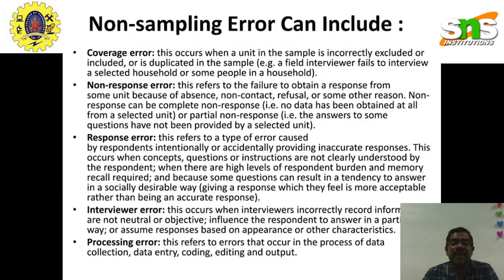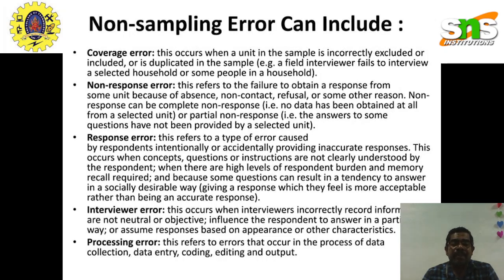And then the next one is the interviewer error. The questions we asked, or the questionnaires we put on the website or through a Google form, the understandability of the question to the viewer is very important. So the interviewer should give a clear-cut question. The question should be understandable to the person who is going to answer. If the question is not asked properly, that will also create certain errors under non-sampling.